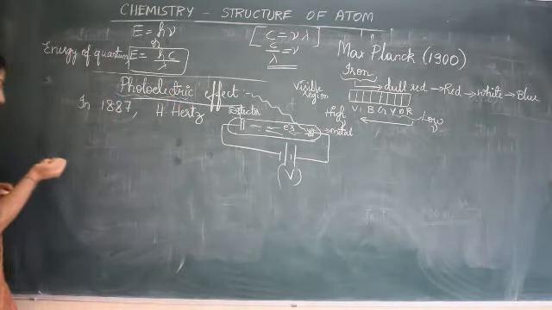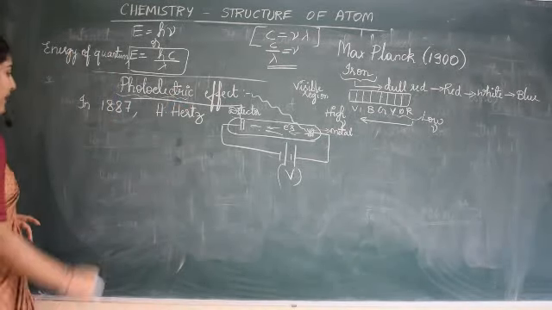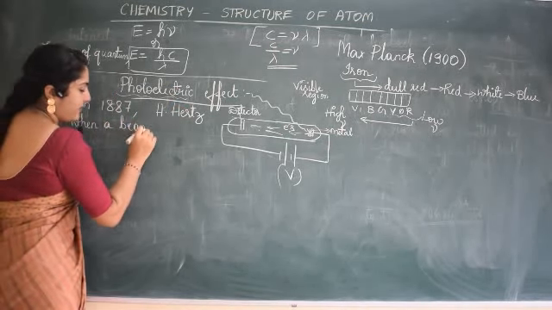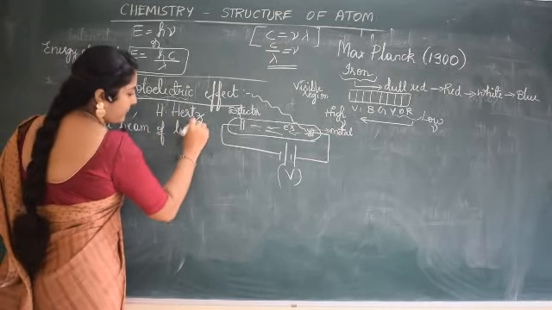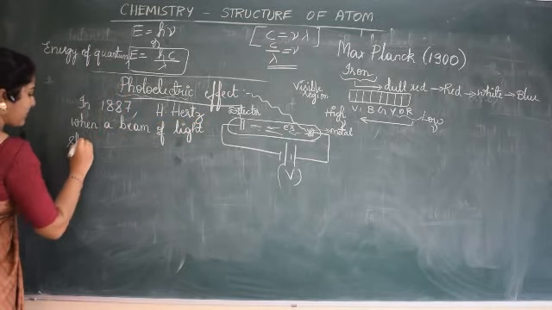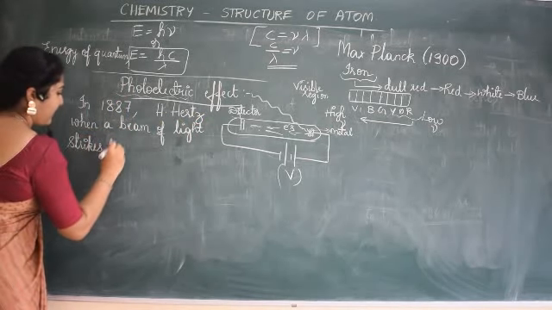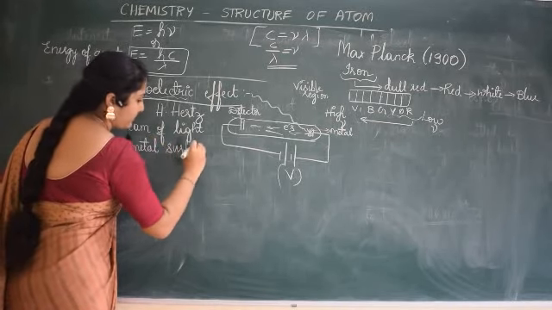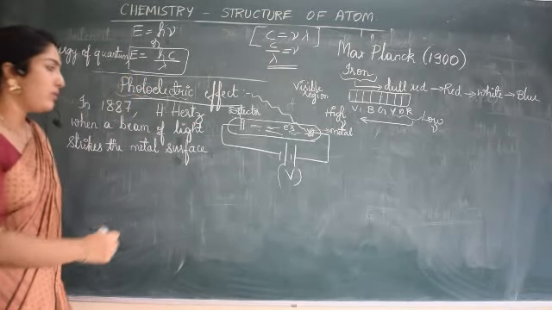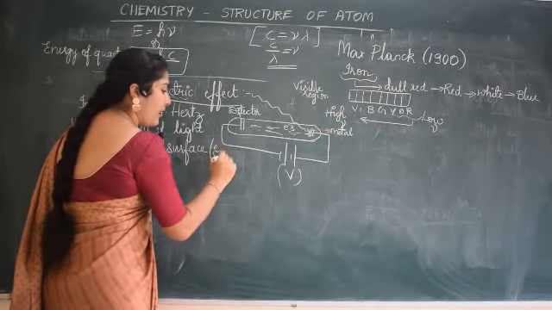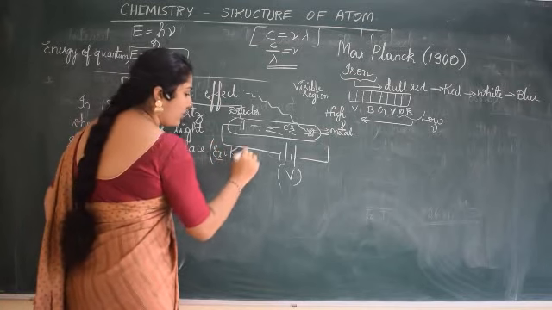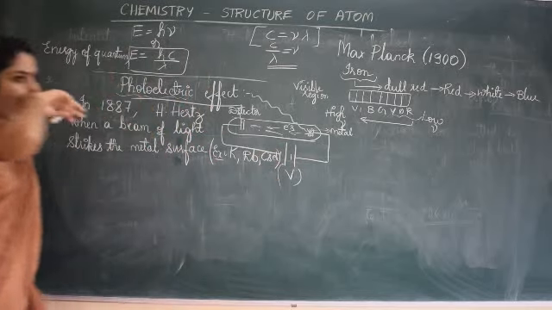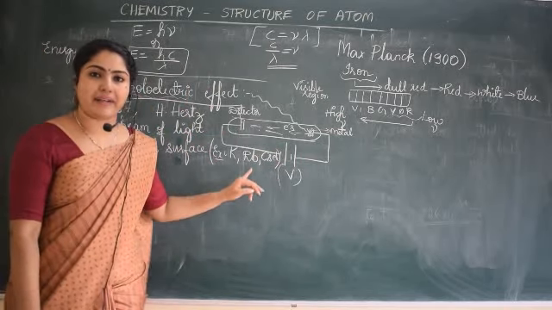Let's write the definition for the photoelectric effect. When a beam of light strikes the metal surface. Examples of the metals: most of the time the metals considered were potassium, rubidium, cesium, usually alkali metals, the first group elements.